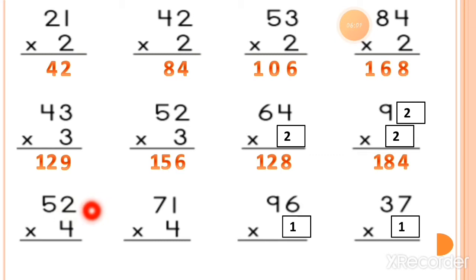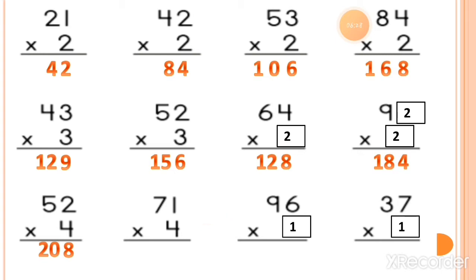So let's multiply 4 with the ones value 2. So 4 twos are 8. Now 4 fives are, which is the tens value. So 4 fives are 20. So which answer are we getting? We are getting the answer 208. Now the next sum, here is the 4.